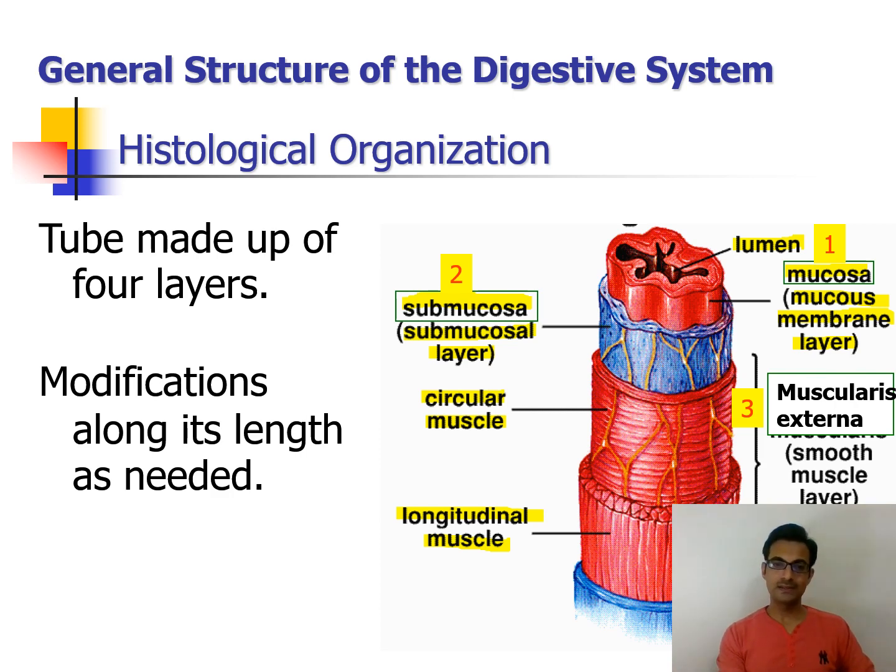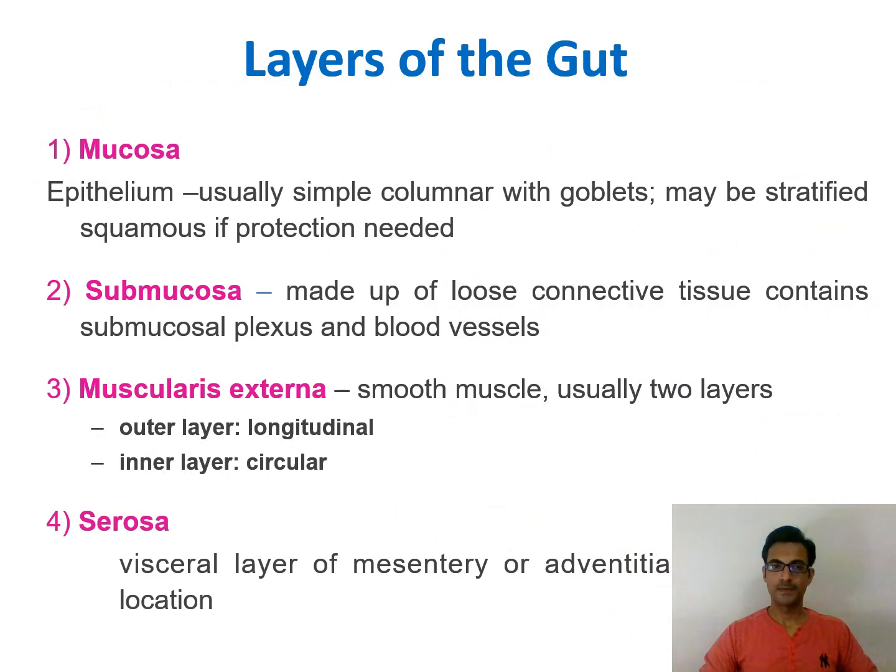So now we will see one by one what all these layers do, what they mean, okay. So just we will see what these 4 layers are that we have seen. The heading is layers of the gut. Now gut is a general term in English for alimentary canal. By gut we mean the alimentary canal over here in anatomy. So the first, innermost layer of the alimentary canal is the mucosa, okay.